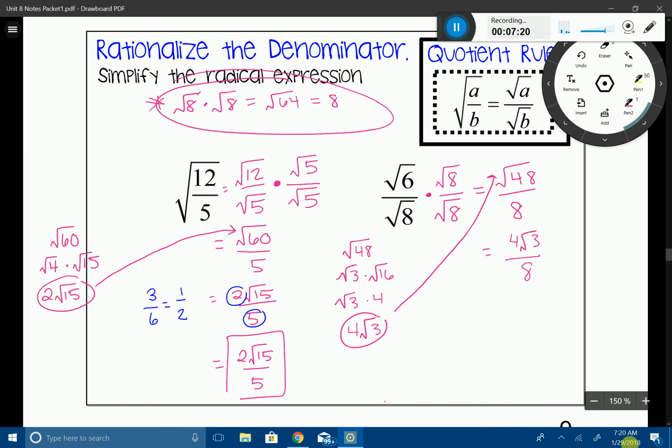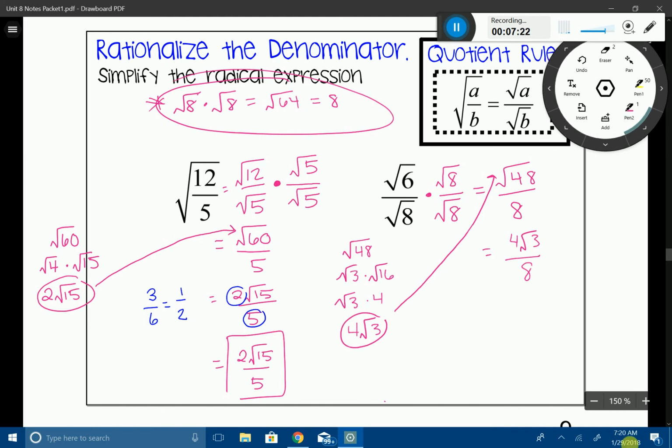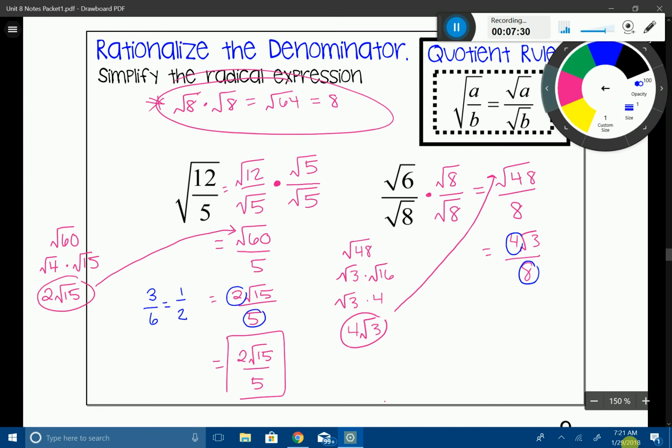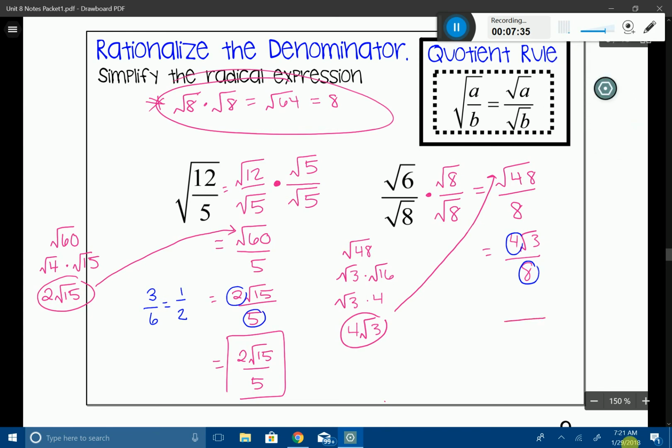Now this is the perfect example where we actually have to do some simplifying. So take a look at my coefficients. I have a 4, and I have an 8. Obviously, I can simplify those down, so I'm going to do that. The top is going to be a 1, and the bottom is going to be a 2. So really, I don't need to write that 1 up there because it's a coefficient, and I never really write coefficients of 1. So my final answer will just be root 3 divided by 2.